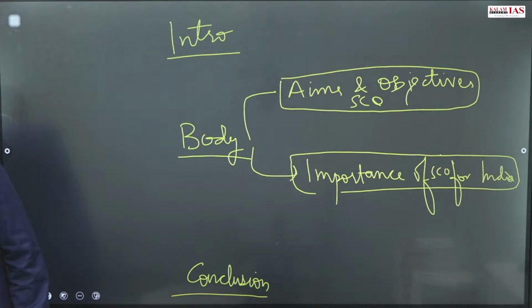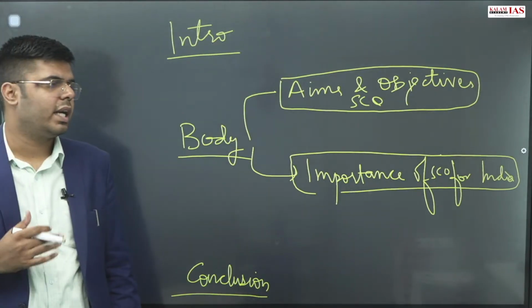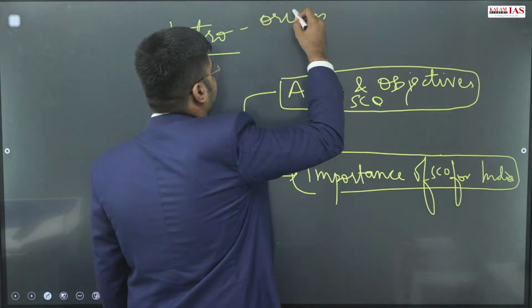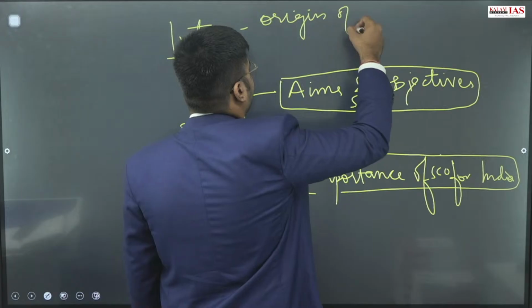In the introduction you can tell about the origin of this organization: why it originated, from where it originated, whose thoughts were behind its origination, and what were the initial member countries. This can be a well knit introduction on the origin of SCO.